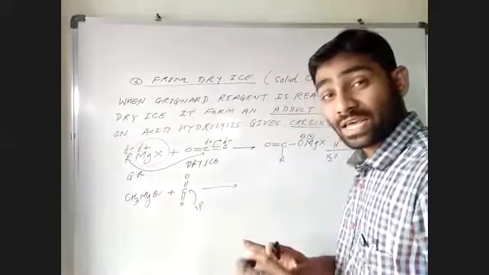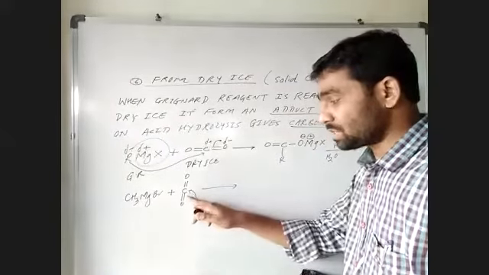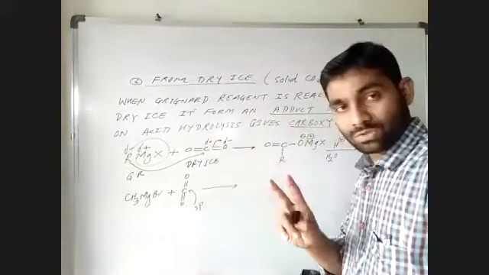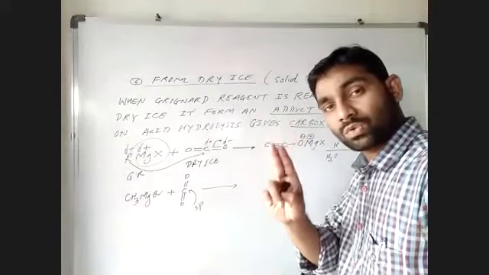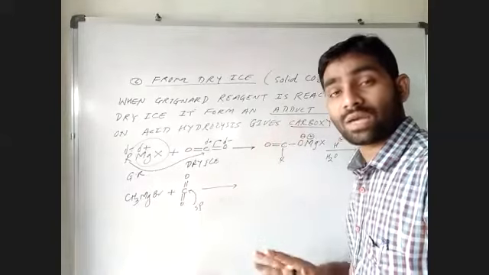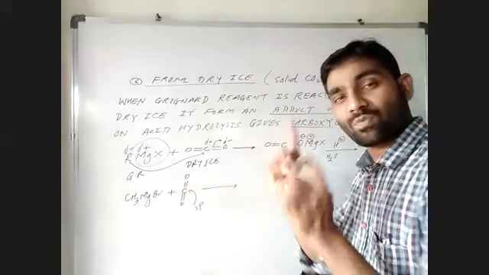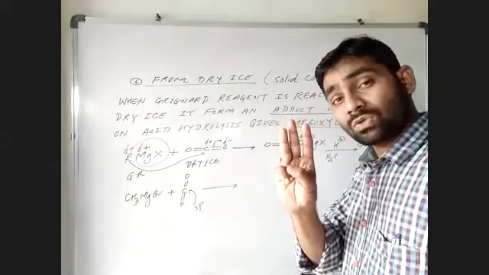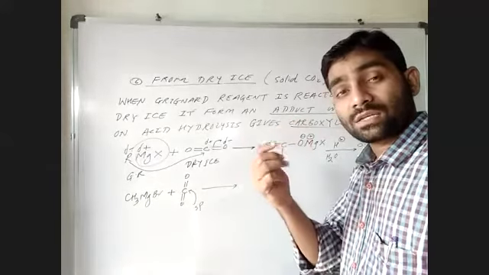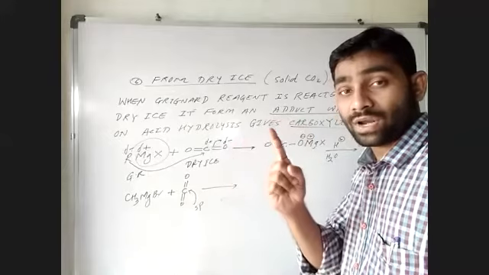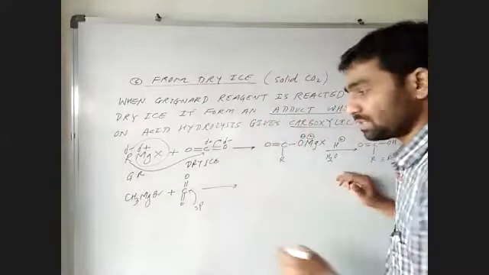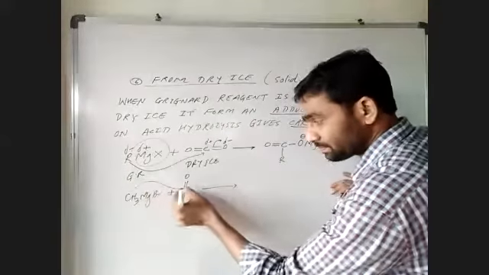It is sp hybridized because there are only two sigma bonds. So sigma bonds are two. Therefore, two orbitals will be involved in hybridization, one s orbital and one p orbital. Remember this: if there are three sigma bonds, we can say three orbitals will be involved, one s and two p, like s, p, p. This is sp hybridized. Now see, this will attack here.